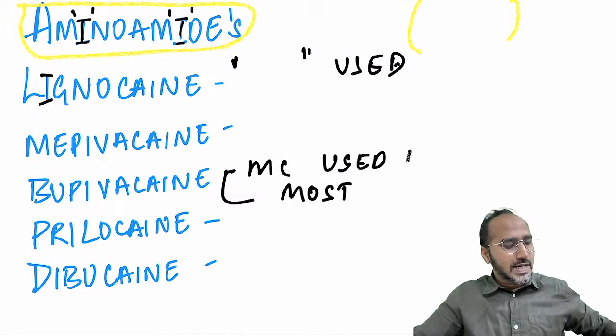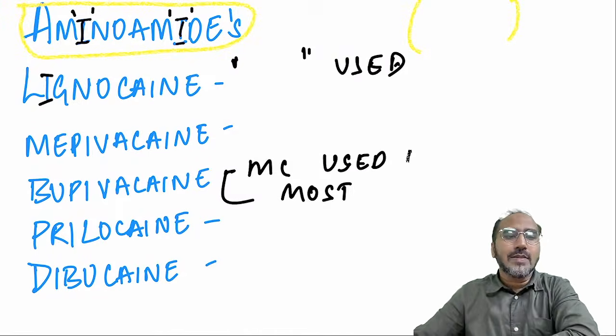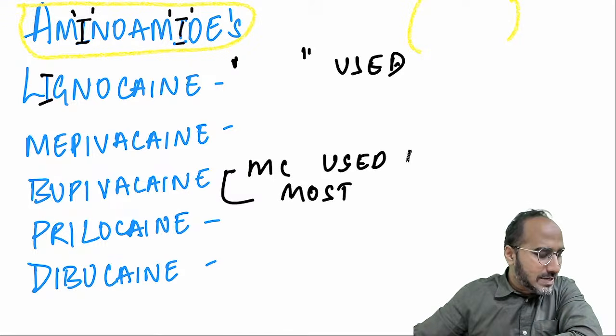Next category of local anesthetic is what, guys? Next category is called aminoamides. In aminoamides, how will you identify an aminoamide? Remember,